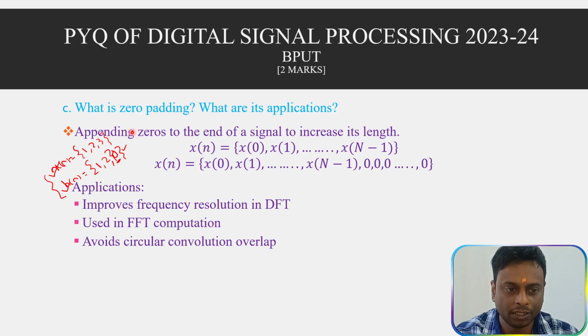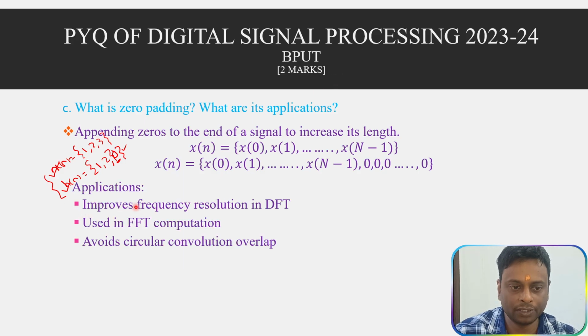Now these are the applications of zero padding. It improves the frequency resolution in case of DFT. It is used in FFT computations, and it avoids the circular convolution overlaps. So these are the applications of zero padding.